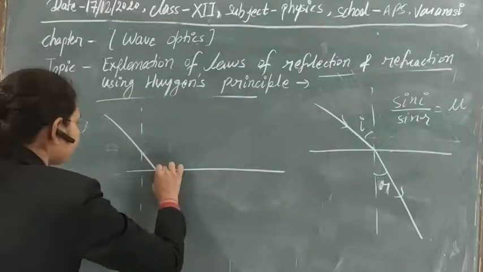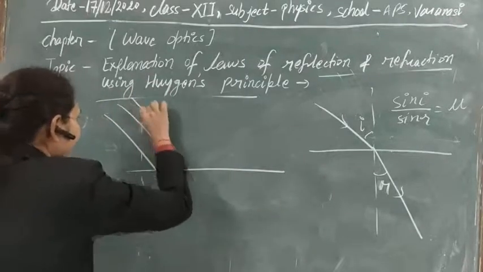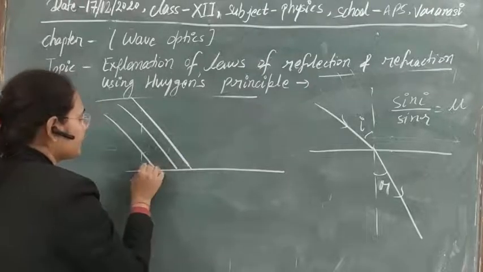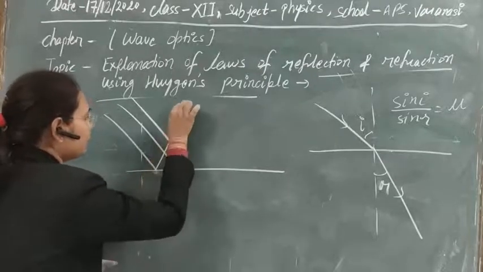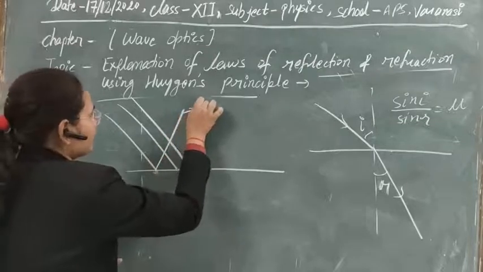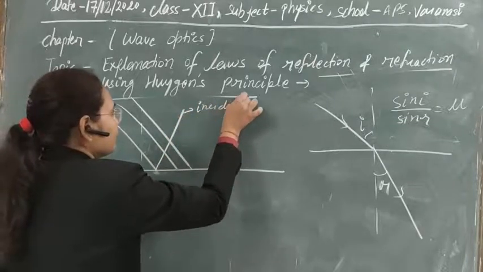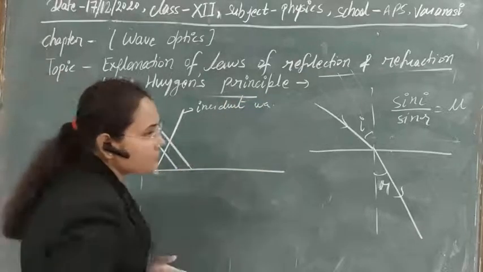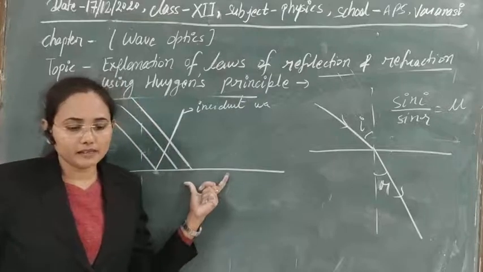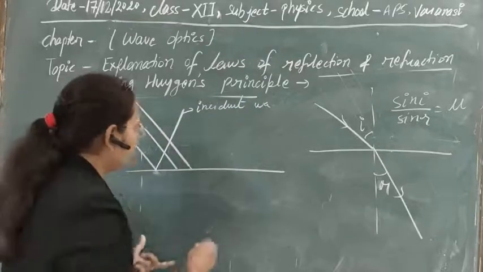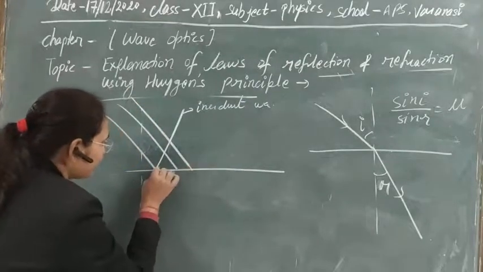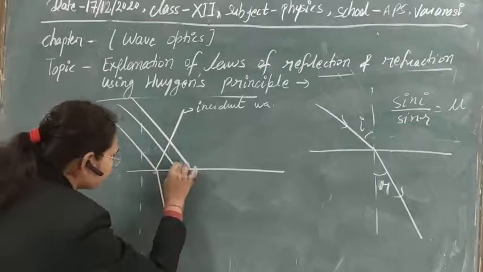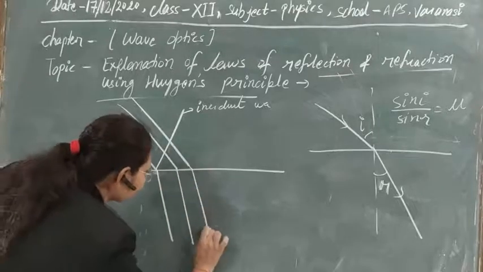Now, the incident waves are incident here, and if you can see all the points that are in the same phase, then you can draw a locus of them. This locus will be called the incident wavefront. Clear? And now obviously, if the surface is not polished, then definitely these waves will get refraction or transmission from here, and there will also be a change in direction for them.